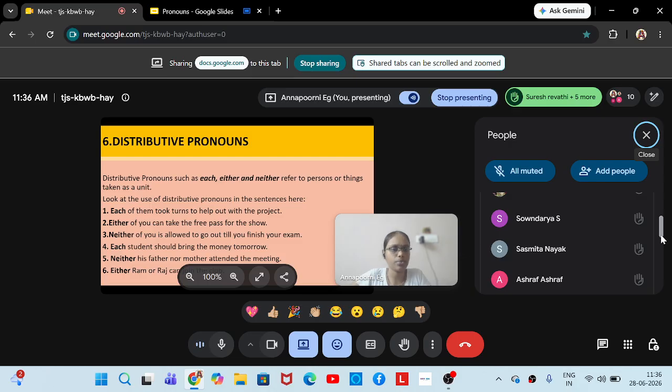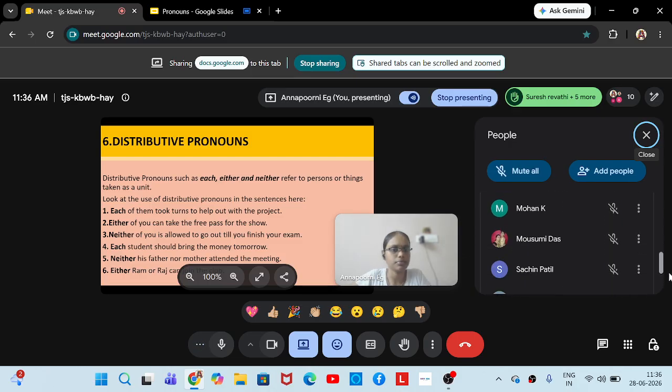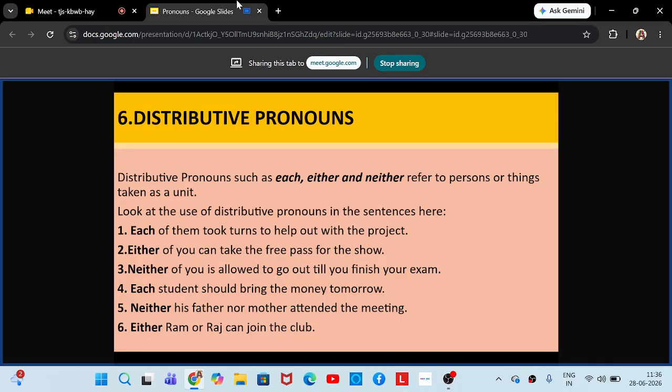Shabna, you can read the last one. Either Ram or Raj can join the club. So this is similar to the second example, either of you. Either Ram or Raj can join the club. Both of them cannot join the club. Only one can join. So this is all about distributive pronouns. These three words, each, either and neither, are very easy to understand, but they come very frequently in our conversations.